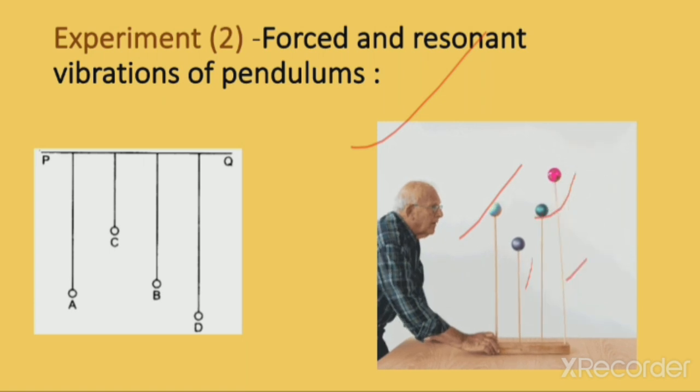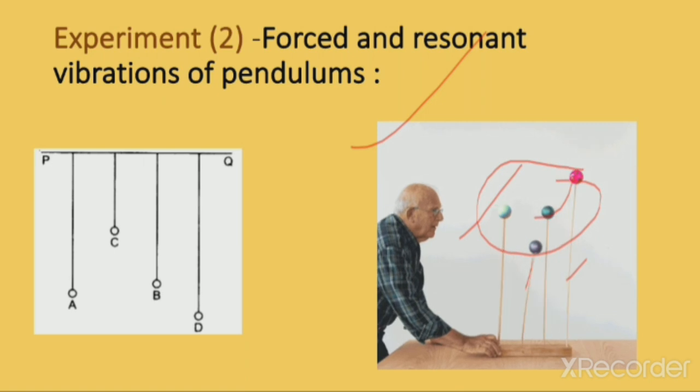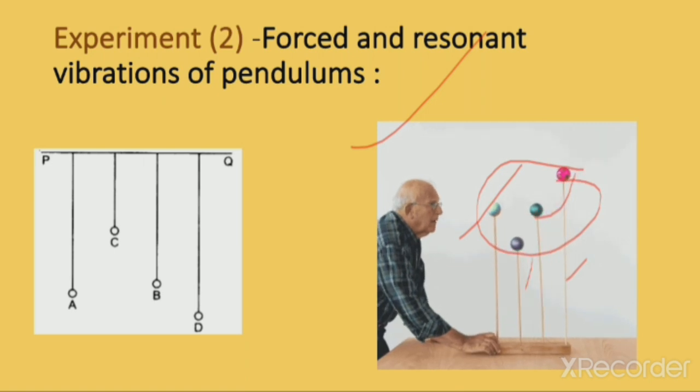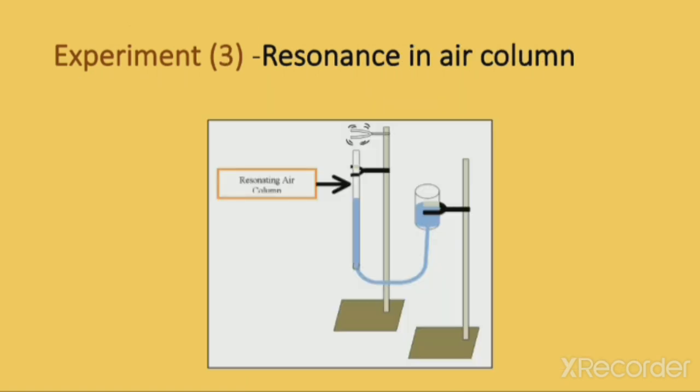Now, which two will vibrate in the same phase? As you can see, these two balls which have the same length match, so their frequency will match and they will start vibrating in phase with each other. So this is the example to understand how forced and resonant vibrations take place in a pendulum. Now third is a case of resonance in an air column.